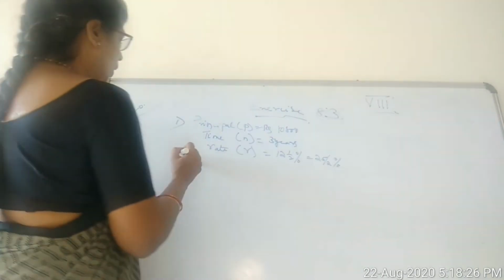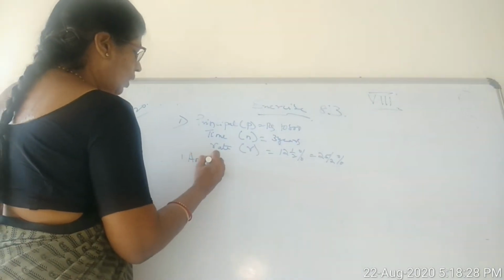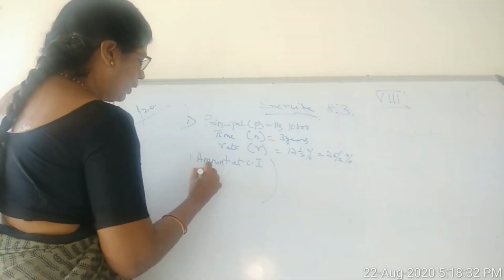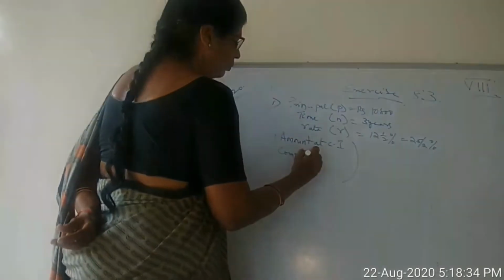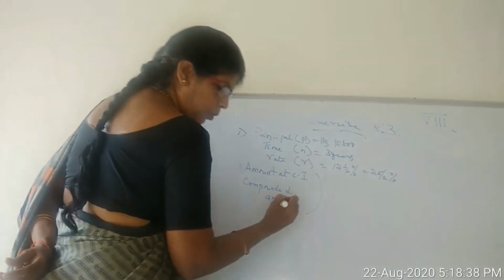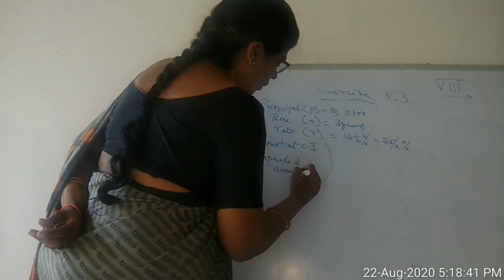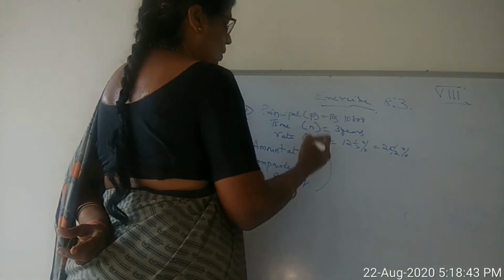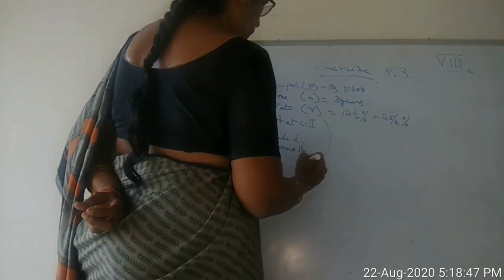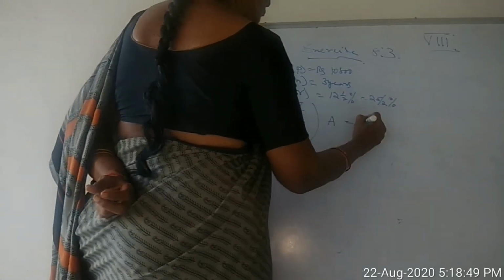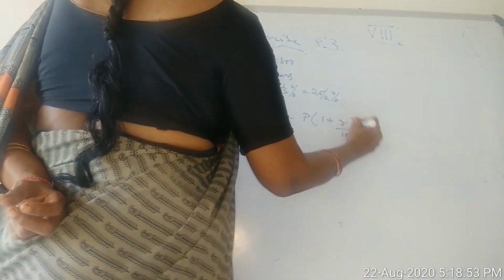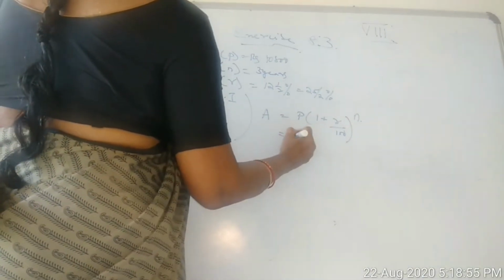Find the amount at CI compounded annually. That is the most important thing. You must see in the question whether it is half yearly, quarterly or annual. A is equal to P into 1 plus R by 100 whole power n.